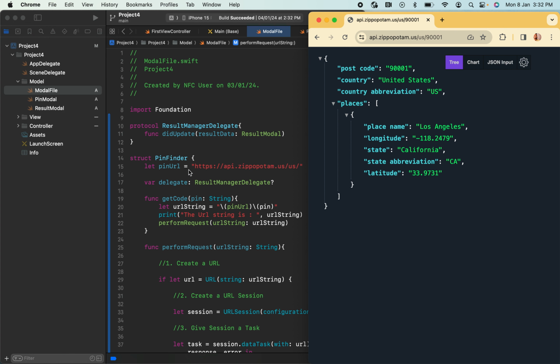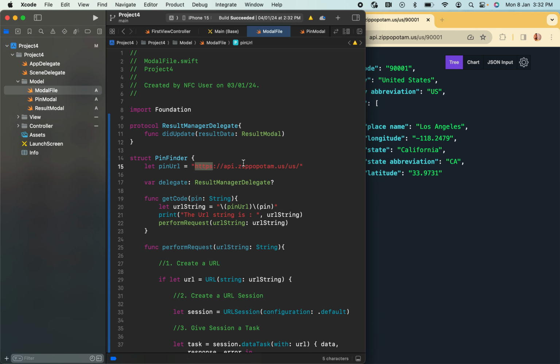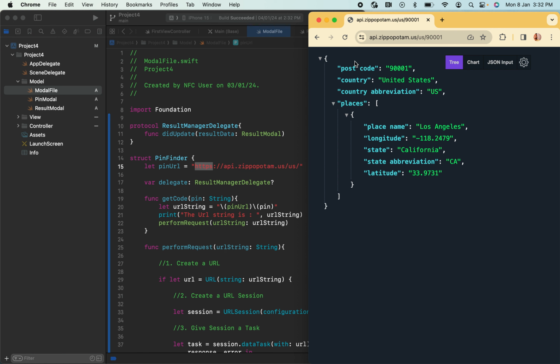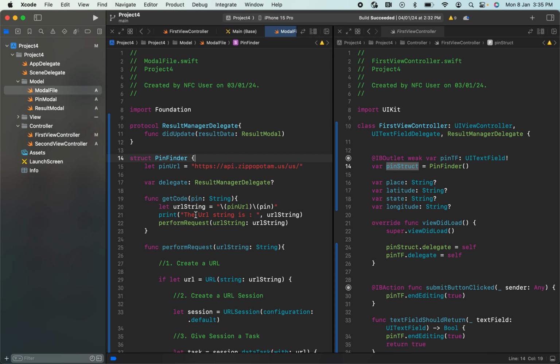You see here, initially we have mentioned a URL. This URL is similar to this URL, but here we don't have this pin code. So this pin code alone we are getting from the text field where we are entering it. See, I have defined a structure here, pin finder. In that, I'm providing the base URL. On top of this base URL, I'm adding the pin code that I'm entering.